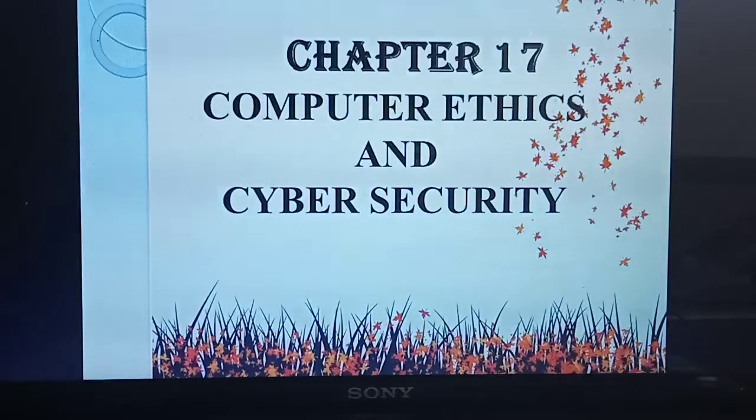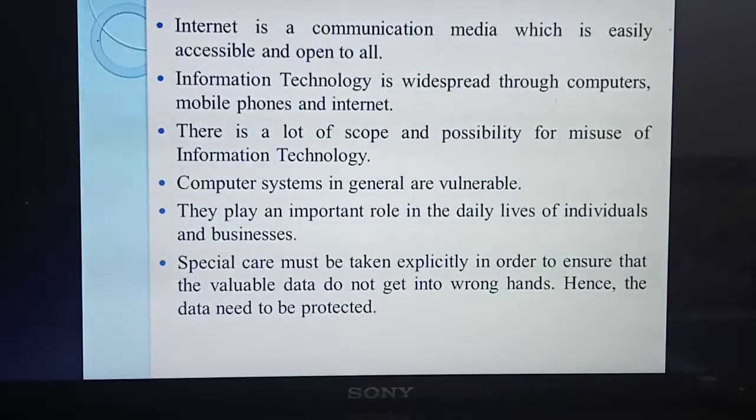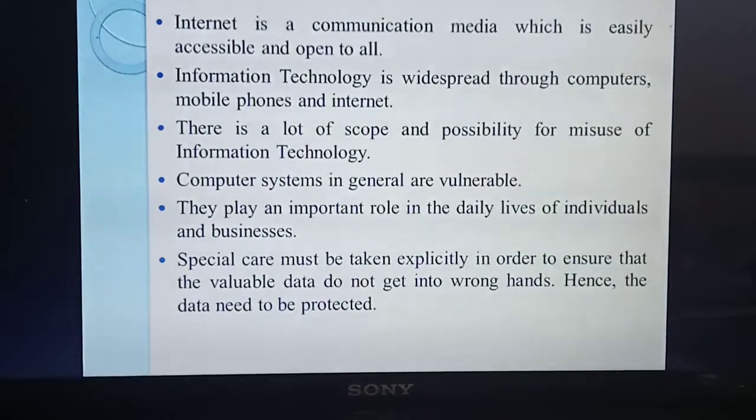For example, if you are inventing something, maybe a device or a program or anything, you will always think your invention needs to be based on you. You only need to modify or edit it. Will you allow a third person or some other person to edit something that you made? No, that's not a good thing. All these things we are going to study in this chapter about security. First is the introduction.